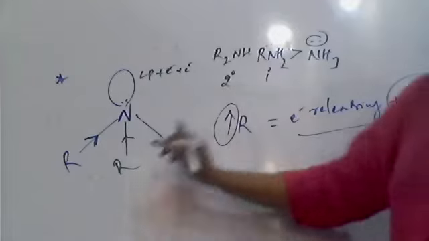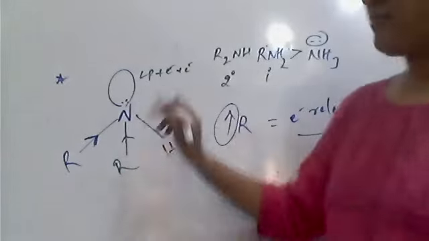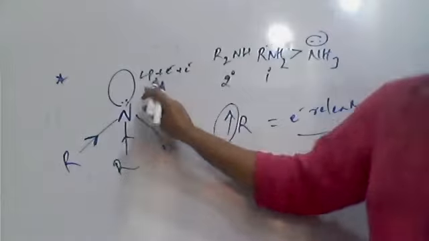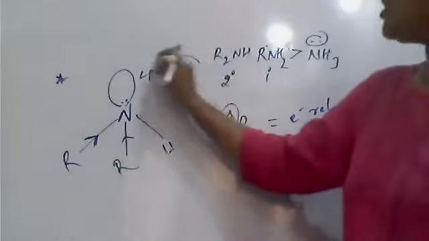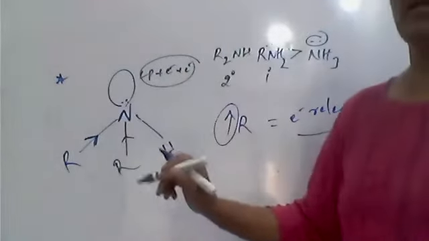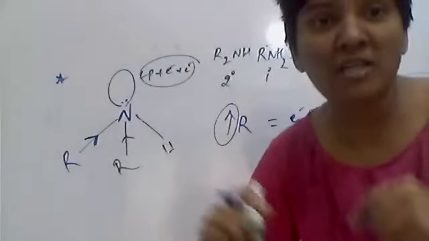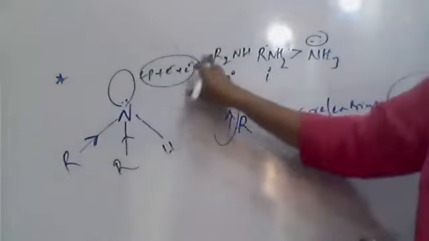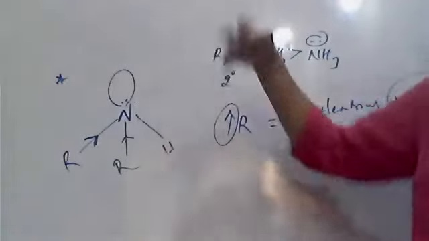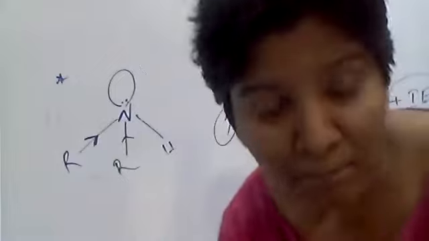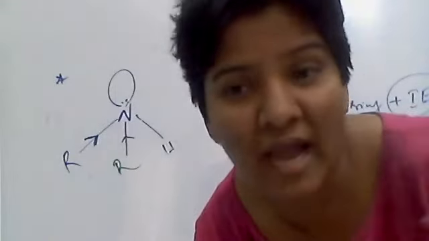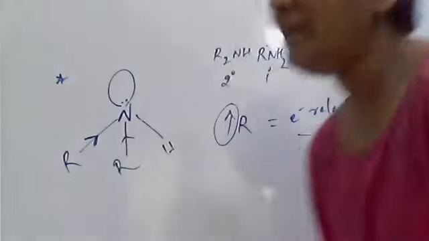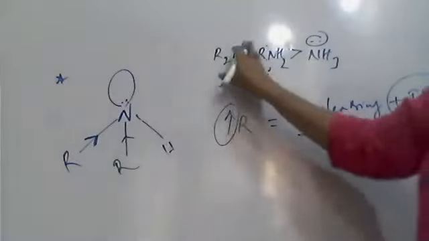What is happening? The alkyl groups are increasing. The electron density on nitrogen increases. So as electron density increases, the electron donation capacity of this nitrogen increases and it becomes a faster donor. Therefore, electron donation capacity increases. Say basic nature, you should not say basicity. Basicity is for acid. Okay, it is basic nature that increases. So is that understood?